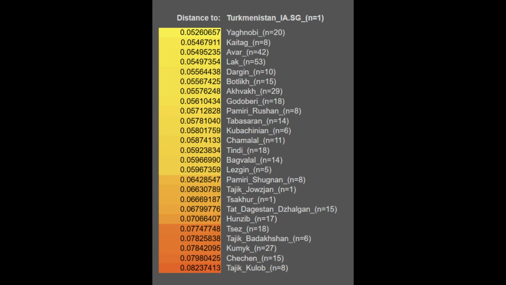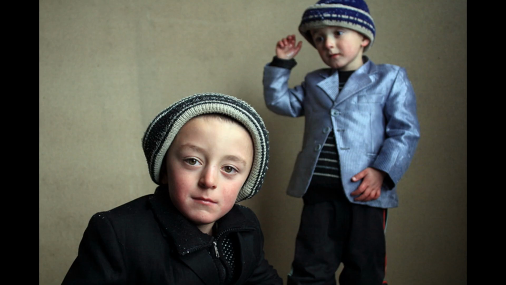Here are the closest populations to the Yaz Aryan or Turkmenistan Iron Age sample, and you can see that the Yagnobis are the closest, which is very interesting. After them you have many Caucasian populations, and their relatedness is primarily due to their steppe ancestry rather than direct descent. And then you can also see that the Pamiris are also on the list, which is interesting, as well as some isolated Tajik populations. In fact, the Yagnobis are an isolated Eastern Iranian tribe primarily descending from the Sogdians, and they've somehow managed to maintain the early Iranian genetic profile.